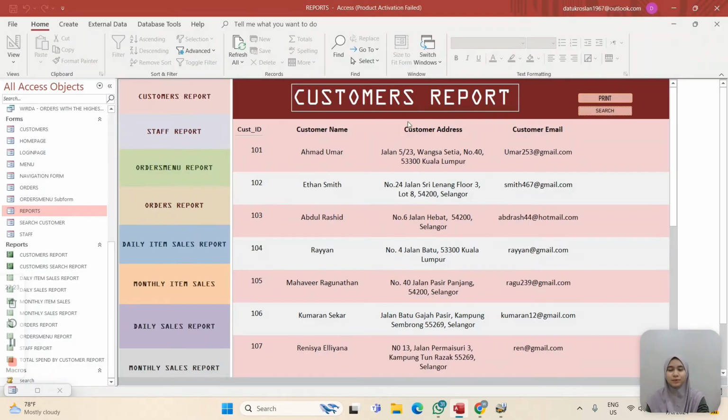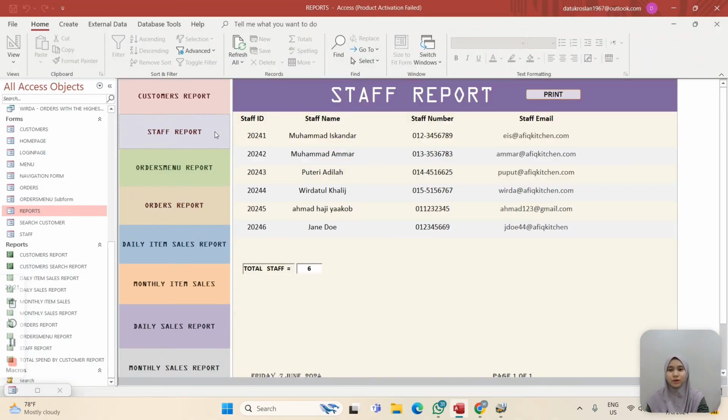So next, I'm going to continue with the staff report. So in this staff report, we have the staff ID, staff name, staff number, and staff email. In this staff report, whenever we have a new staff, we will insert their information here, and all the information will be permanent. We also can know our total staff here, and we also have the print button here.